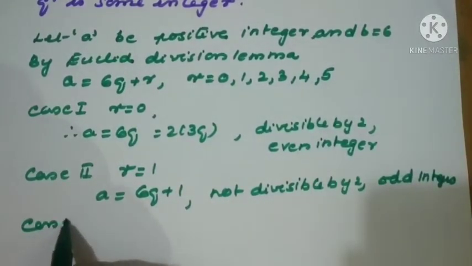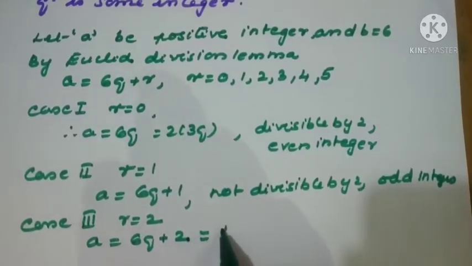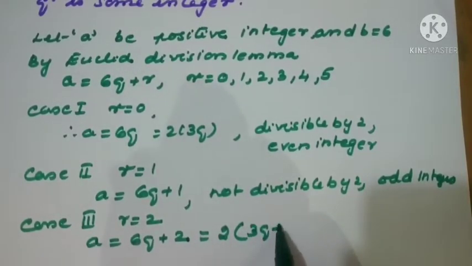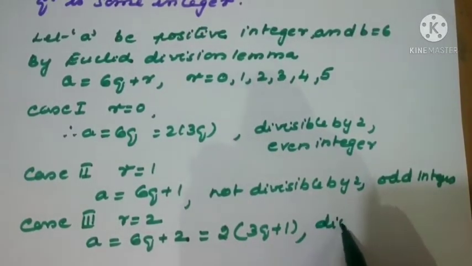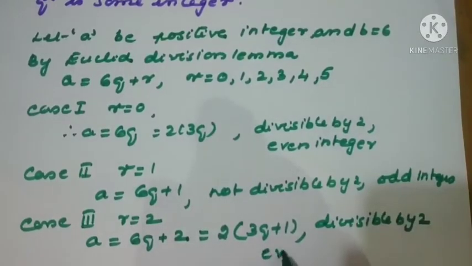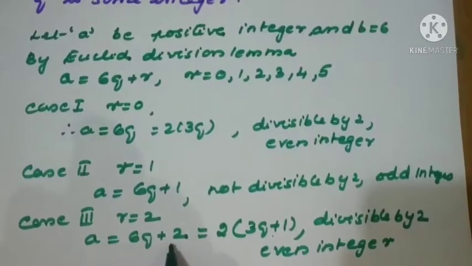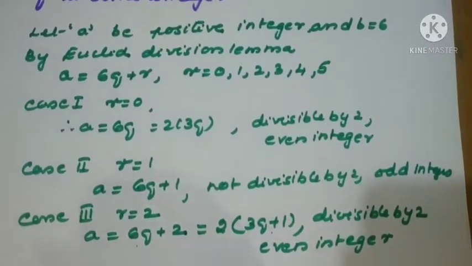Case 3, when r = 2, a = 6q + 2. Again a multiple of 2, let us check, it is 2(3q + 1). So it's a product with 2 as one of the factors, that means divisible by 2, even integer. There is no need of writing this way, it is for showing only. Here only you can decide 6q is divisible by 2 and 2 is also divisible by 2, so it's okay.